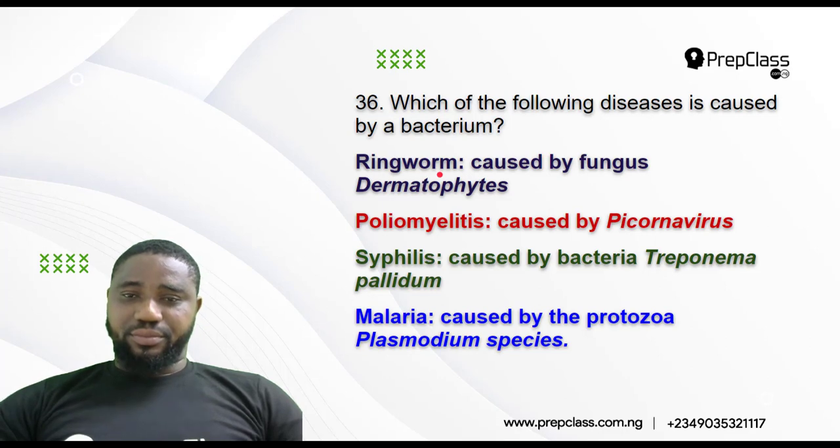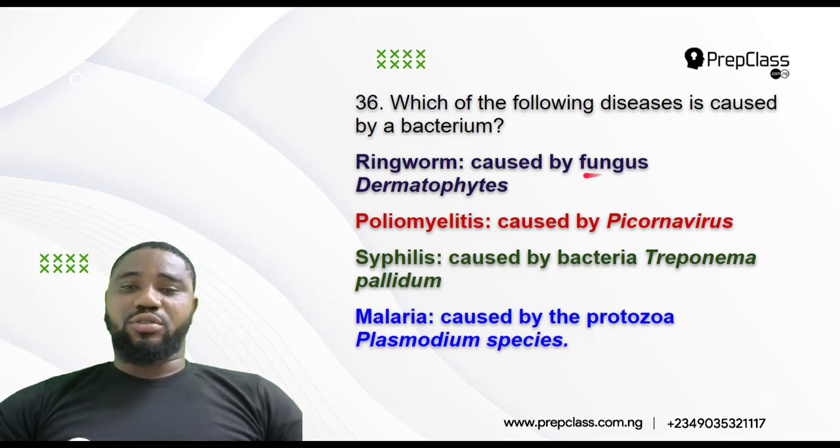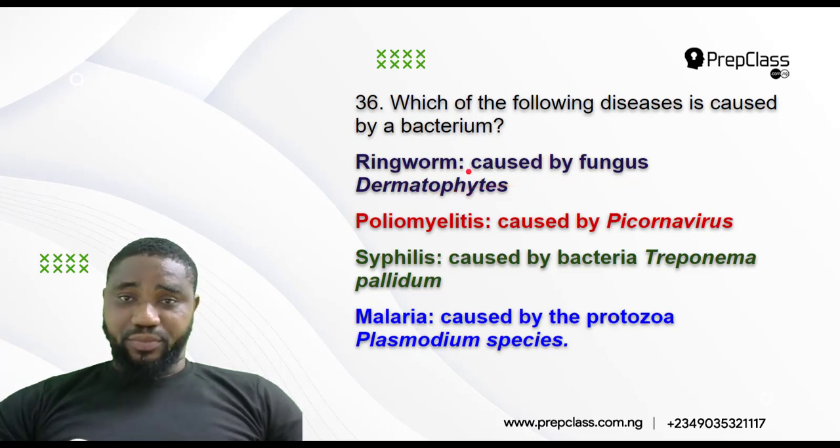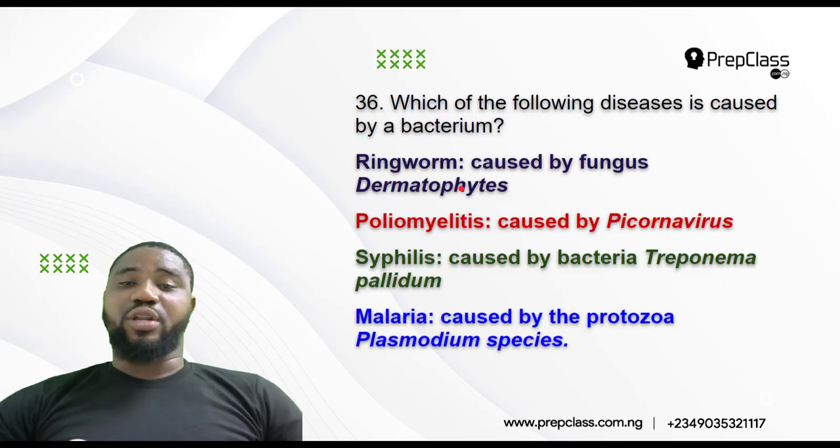Ringworm. Ringworm is caused by the fungus dermatophytes. So the dermatophytes fungi are the ones that cause ringworm. They are the fungi that cause skin diseases. All these skin diseases in most cases are usually caused by fungi, that group we call the dermatophytes, like the ringworm, the yaws, the eczema. They are all caused by the dermatophytes fungus or fungi.